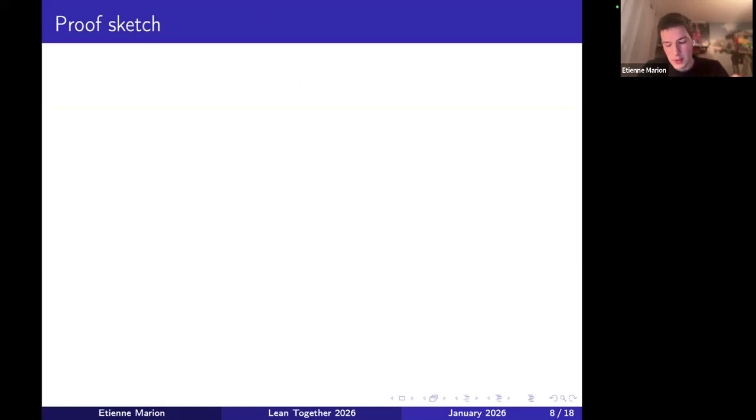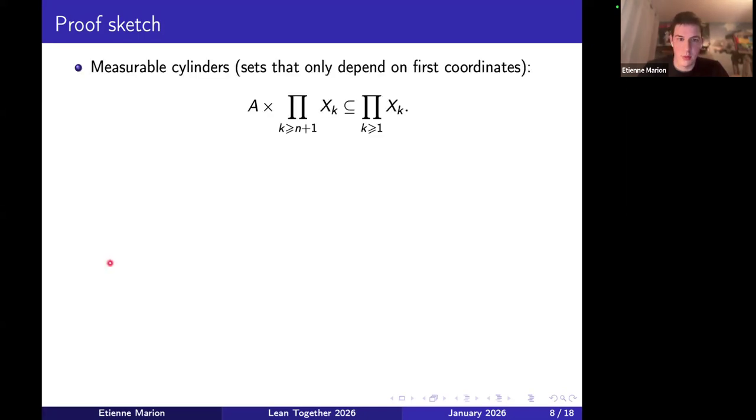So basically, we want to build a kernel. So given an input, we want to build a measure. And to build the measure, we will first build it over sets which are easy, and then we try to extend what we already have. So the sets which are nice are what we call measurable cylinders, and those are sets that only depend on first coordinates in the following sense.